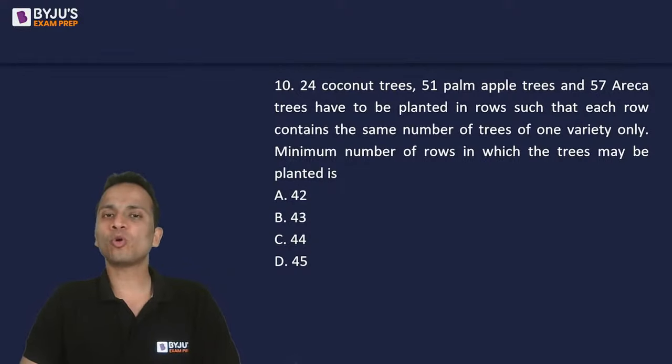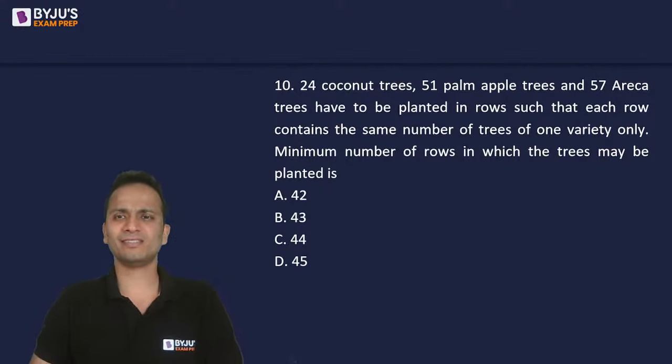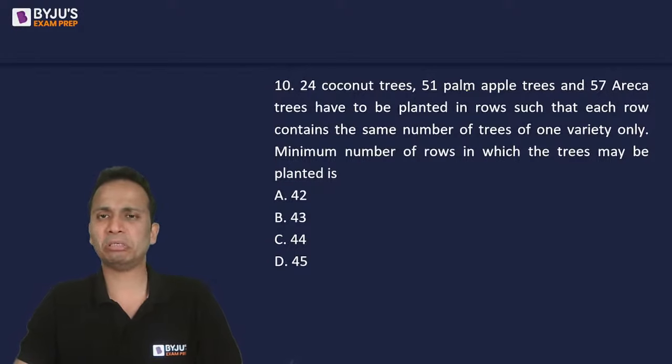Now 24 coconut trees, 51 palm apple trees. ये क्या होता है? Palm apple trees क्या होता है? I think there is some misprinting. चलो मान लेते हैं. And 57 erica trees have been planted in rows such that each row contains the same number of trees of one variety only.